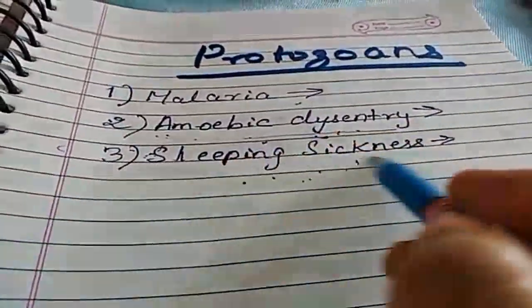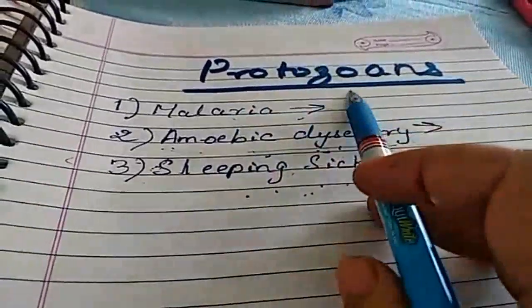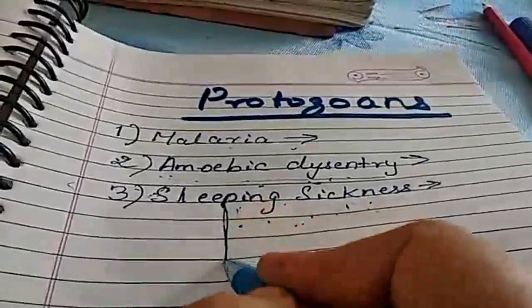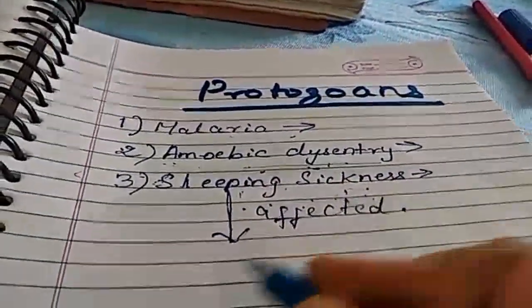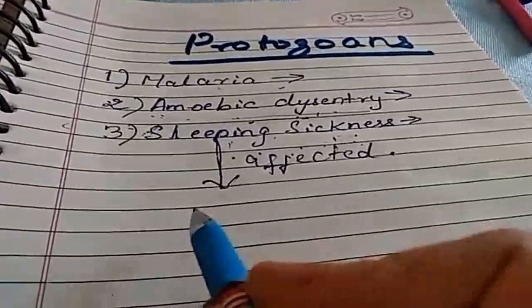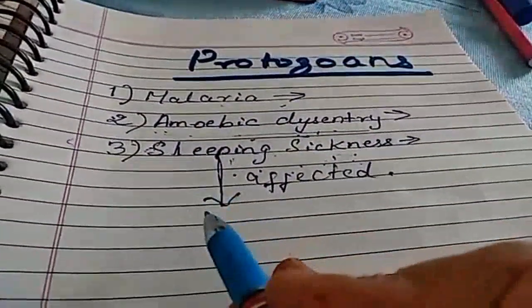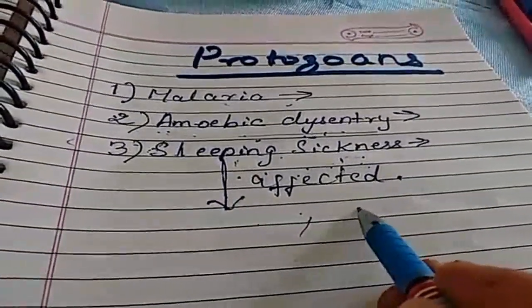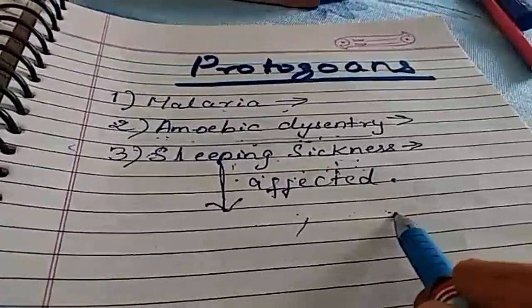Okay, children, what is this sleeping sickness? It is a protozoan microbial disease, and once the person gets affected, it results in a change in behavior. That person's behavior gets changed. The person gets confused. Why confused? Because they don't have proper coordination with all their organs of the body.